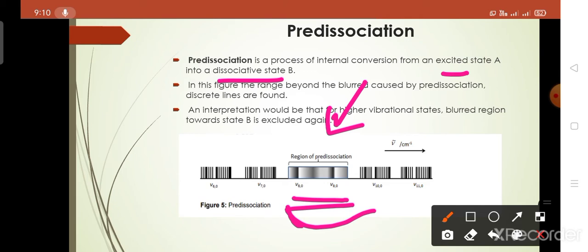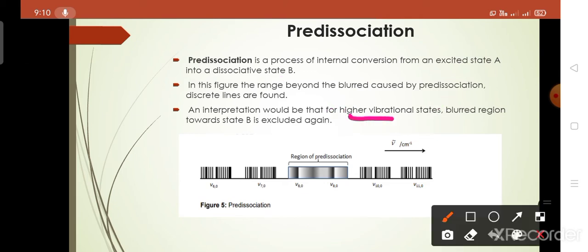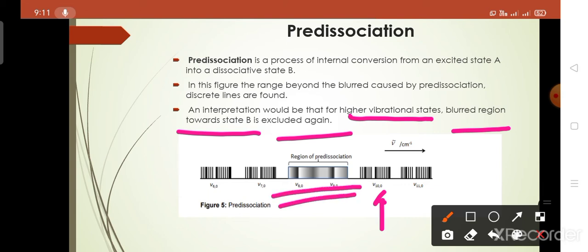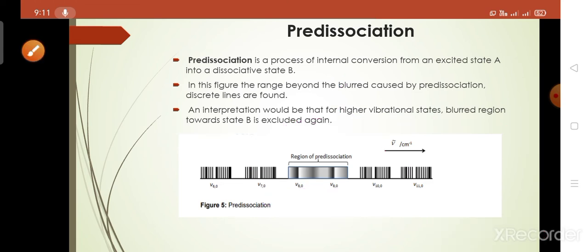When the wave number increases, there is a high vibrational state, meaning the frequency and energy also increase. Then in the third section, the blurred region disappears, meaning there are no discrete lines. Where the lines are blurred, the region of pre-dissociation occurs. It is known as pre-dissociation.